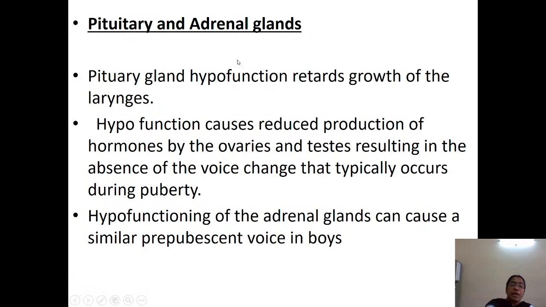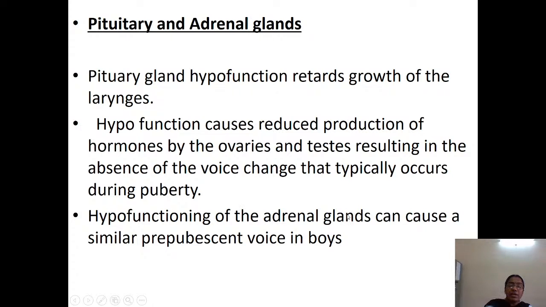Because of the hypofunction of the pituitary gland, it causes reduced production of the hormones of the ovaries and testis, resulting in an effect on the voice, because it also affects the larynx. So there is a voice change that typically occurs during puberty. You can see the male voice: suddenly the boy who was talking very mildly at puberty time, his voice increases. So this is the function of the pituitary gland, where there is a mild voice change.